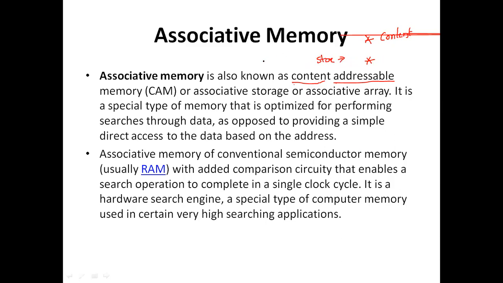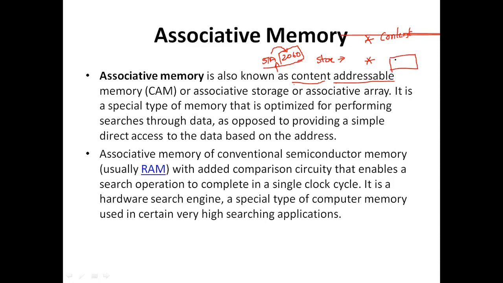Previously, for example STA 2060, in the sense, store accumulator: whatever the contents in the accumulator, store them in the 2060 memory location. But with associative memory, we are not going to specify the address.